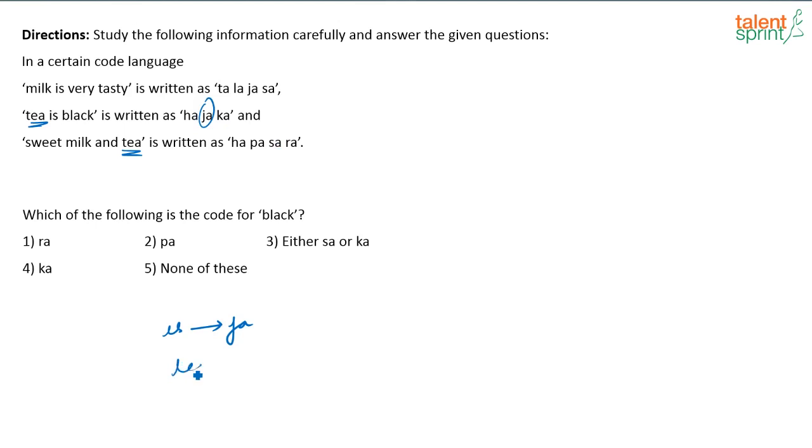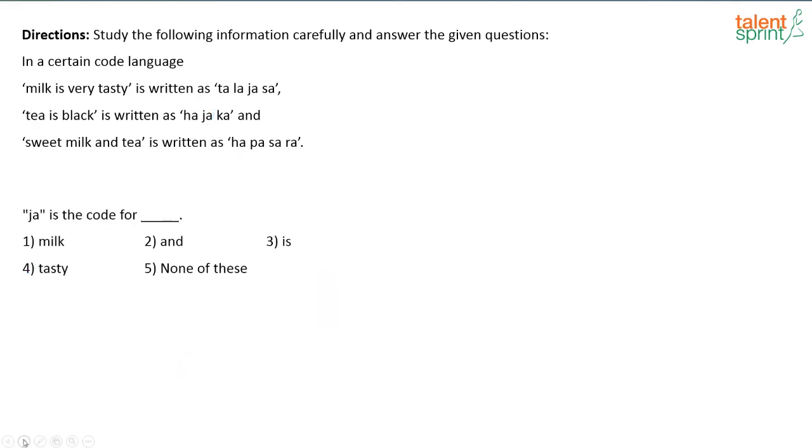T is coded as HA because HA is the common code here and here. So what will be the code for black? The code for black has to be KA. Option 4. Yes. All of you are giving me the answer as option 4. Very good.